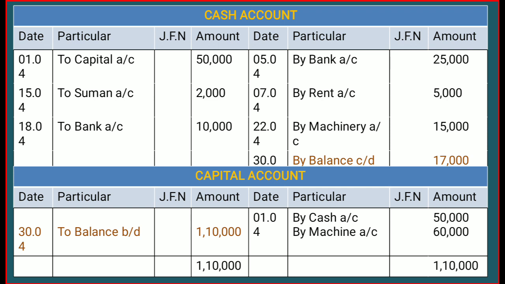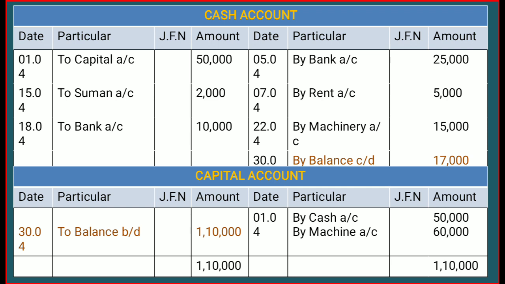Before giving you the explanation about the ledgers, let me tell you something about the format. On the very top we have to write the title, that is, cash account. After the cash account we have to put the names of the columns. The first column is date, the second is particulars, the third is general folio number, and the fourth is amount.